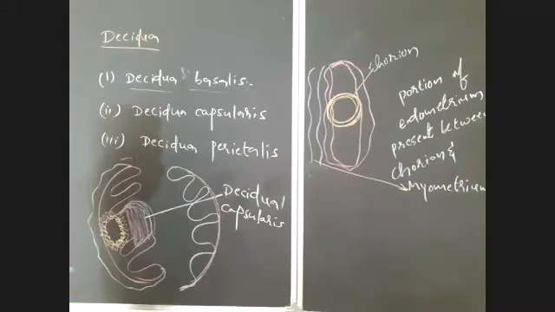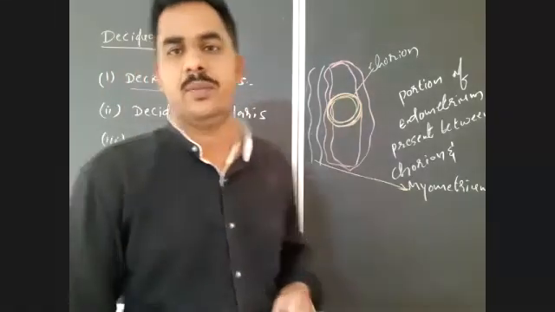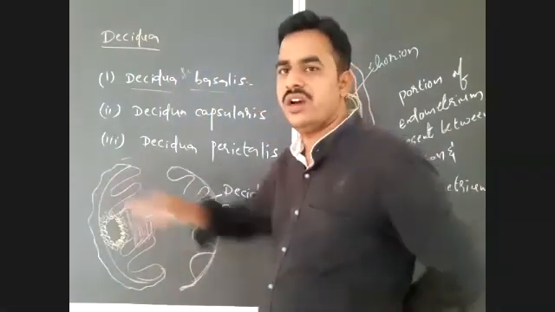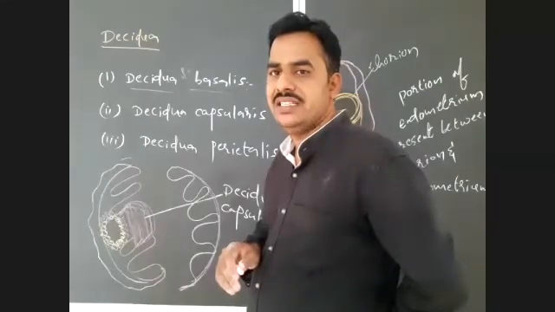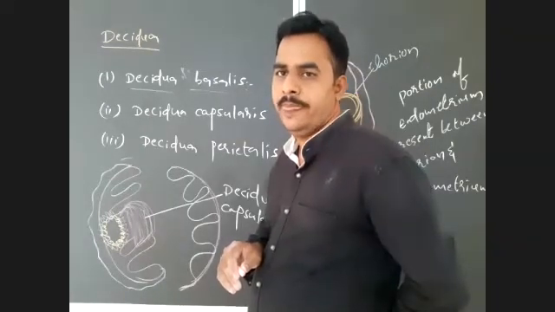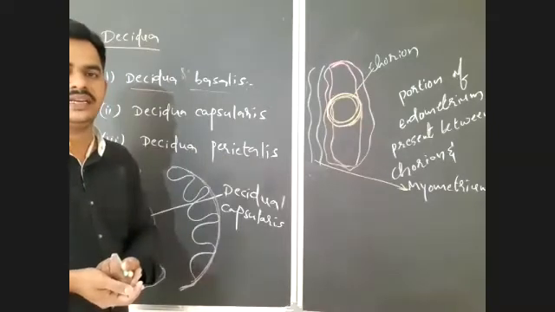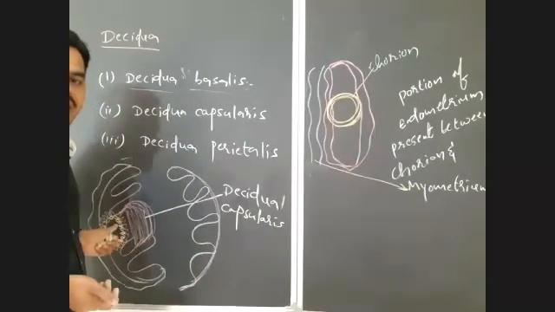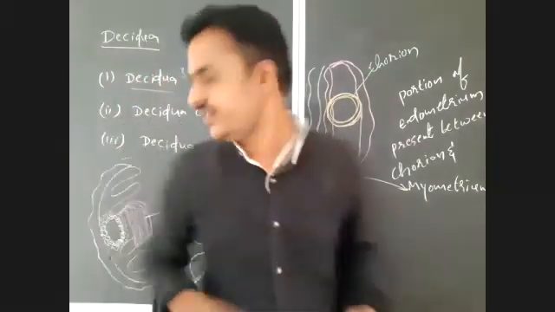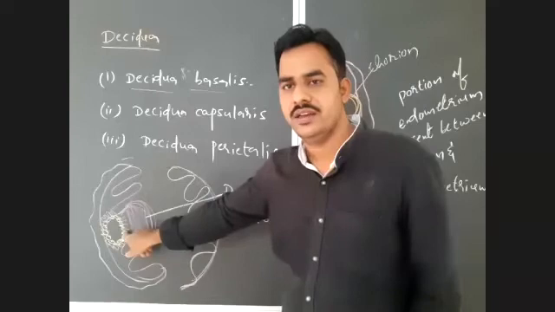Write down the definition for this Deciduea parietalis here. The portion of modified endometrium that lines the entire pregnant uterus, except the site of placenta formation.